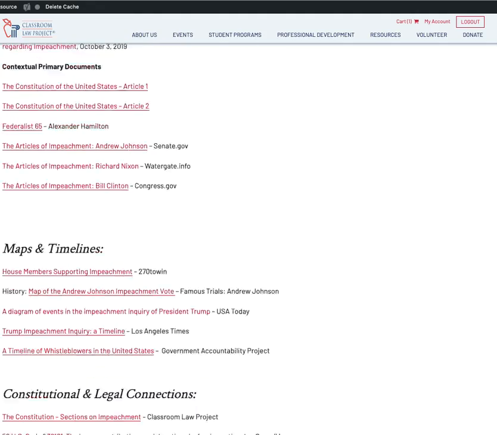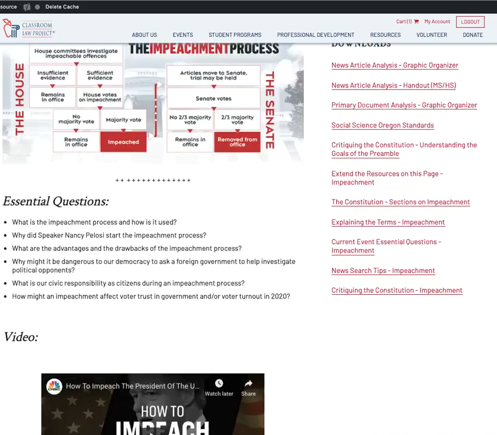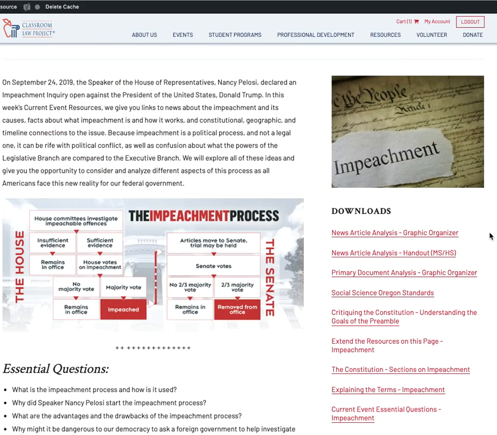In addition to all the links that you'll find on the current event page itself, on the sidebar of the current event, you'll find downloads that you can use immediately with your students. Some of the downloads will always be there each week. You can rely on always having a graphic organizer to do news article analysis, a news article analysis handout, a primary document graphic organizer, and you'll always be able to find a way to do some critiquing of the Constitution using the preamble itself. We also provide you the Oregon Social Science Standards if you're creating a lesson plan that needs to include those.